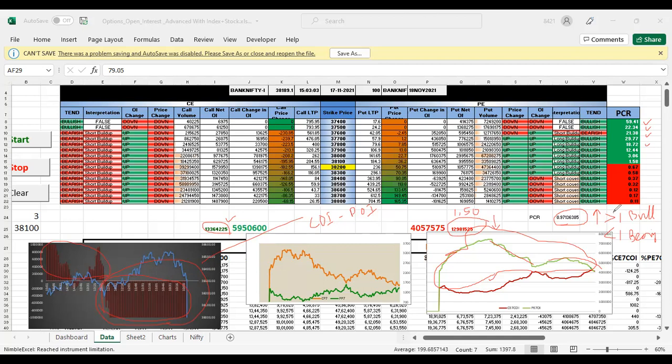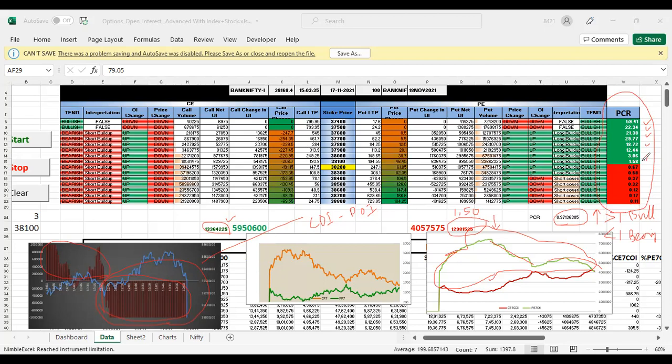These PCR values are important. In Nifty and Bank Nifty, we have to watch this value. If the value is getting reduced, then we can say the market will be going down. If this value goes up above 1, then put writers, the people who are selling puts, are heavy.